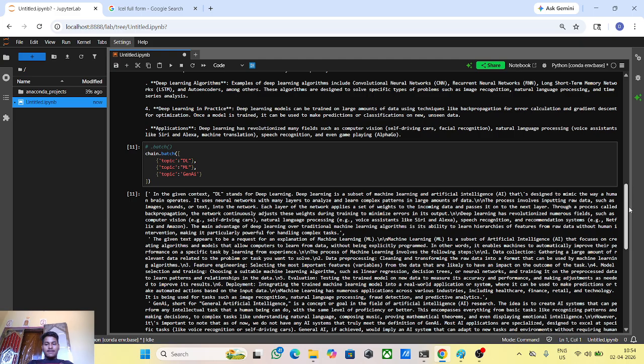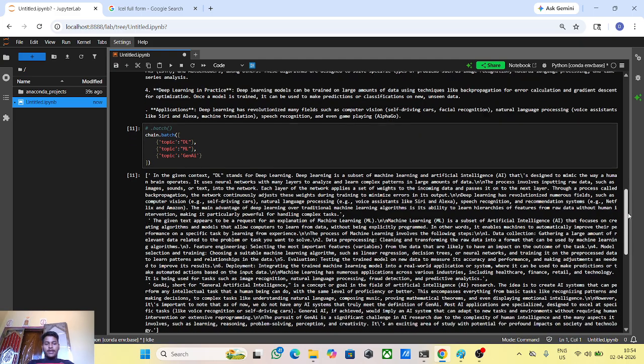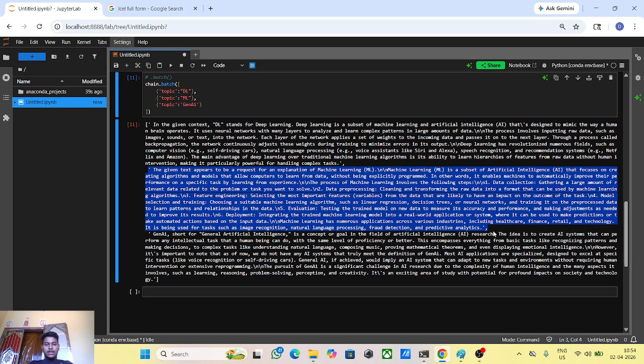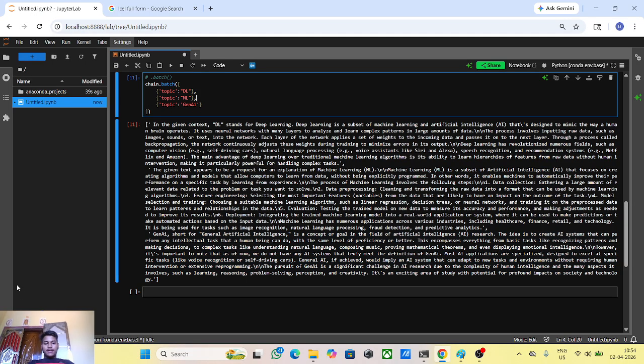Okay, here you can see the model has completed generating the answers. In this given context, DL stands for deep learning, neural network, all of the above things. This was about machine learning concepts, and this was about GenAI data. I hope you understand well how to use these functions.